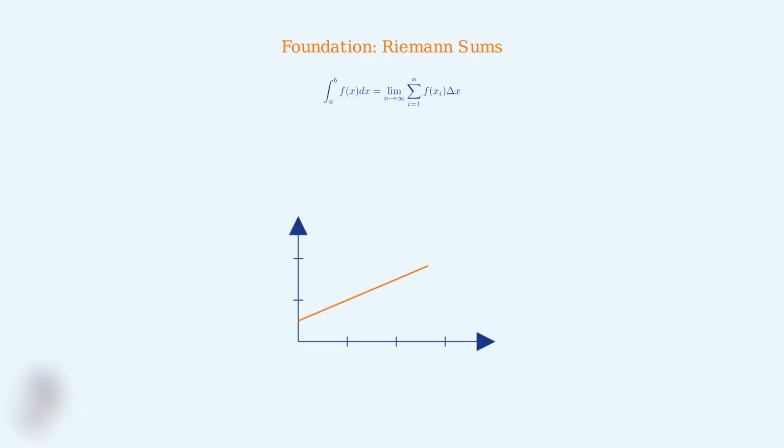It all starts with how we define integrals using Riemann sums, the fundamental building blocks of integration. Remember that a definite integral is defined as the limit of Riemann sums. We divide the interval into n rectangles, find their total area, and take the limit as n approaches infinity. Here's a visual representation. Each rectangle approximates the area under the curve. As we use more rectangles, our approximation gets better and approaches the true integral value.